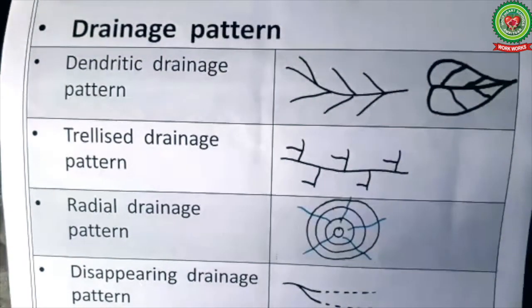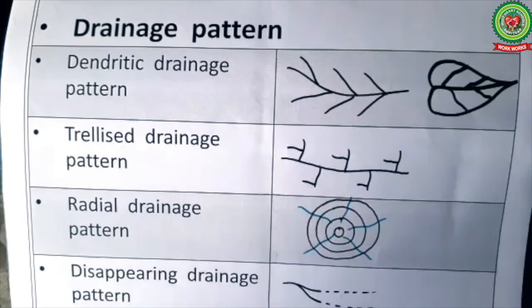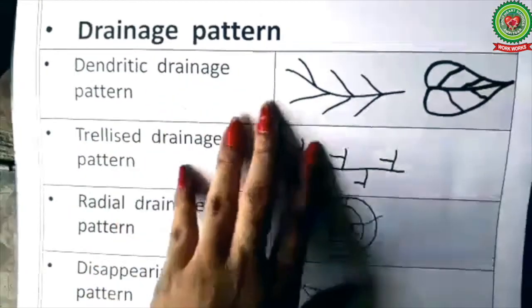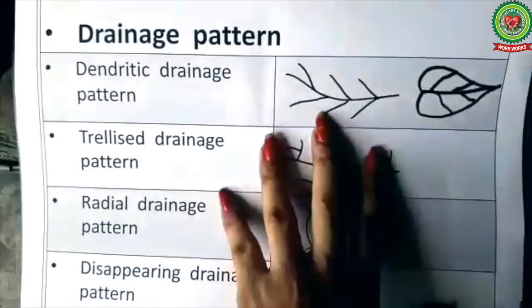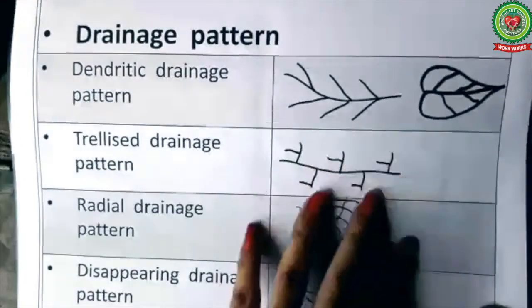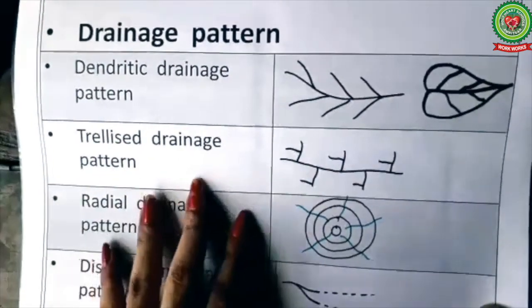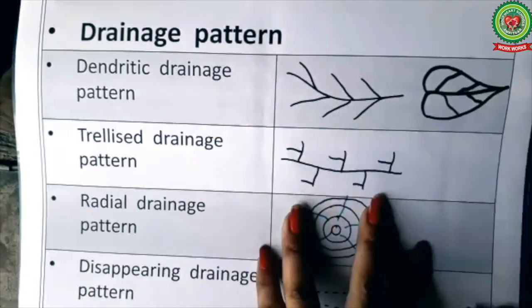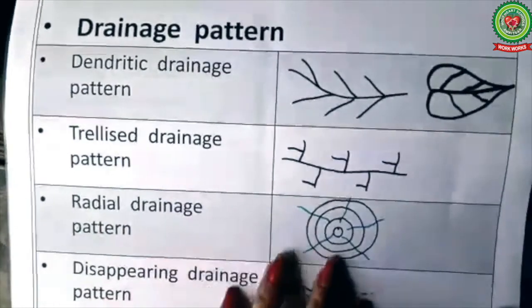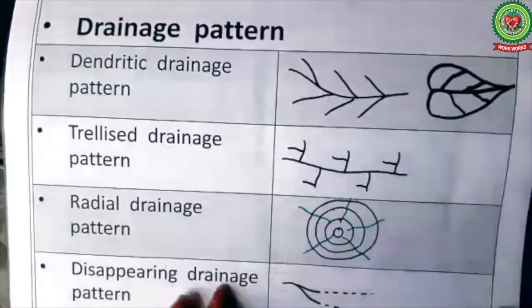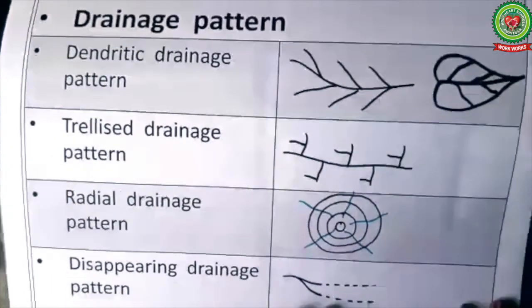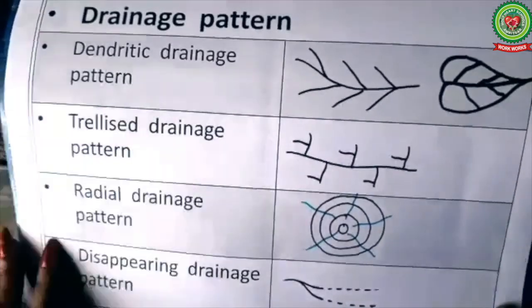So children, here you can see that we have drawn the symbols of the 4 types of drainage pattern. They are the dendritic drainage pattern, in which the streams join each other like the veins of a leaf. Trellis or trellised drainage pattern, in which the streams are parallel to each other and they join the main river at right angle. Radial drainage pattern, in which the rivers flow outward from a mountain. And the disappearing drainage pattern, in which the streams are not able to reach the sea or ocean.